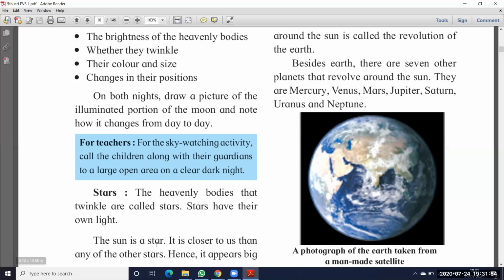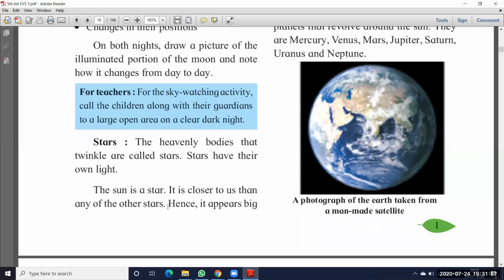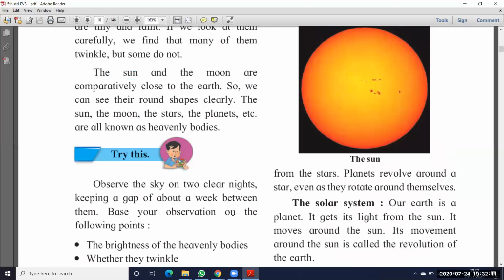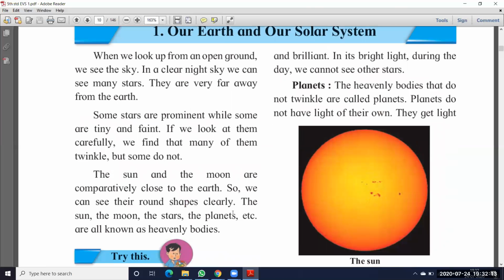The sun is a star. It is closer to us than any of the other stars. Compared to all other stars, the sun is very near to the earth. Hence it appears big and brilliant. The sun is visible to us very big in size. Why? Because it is near to us, that's why we can see it as a very big size.